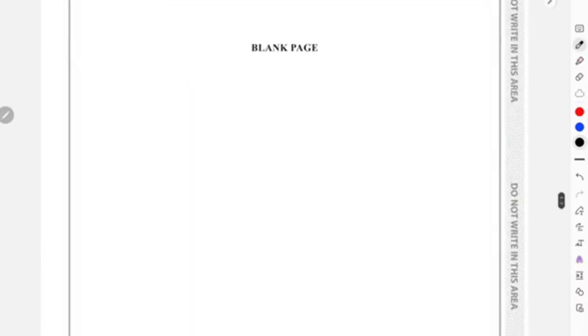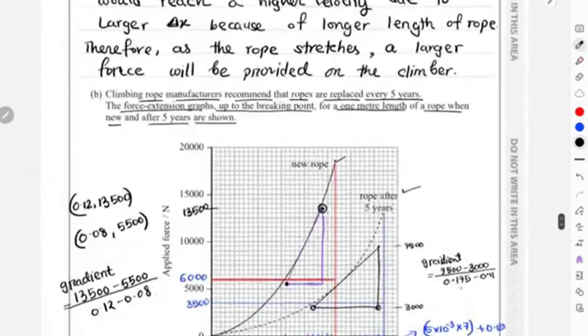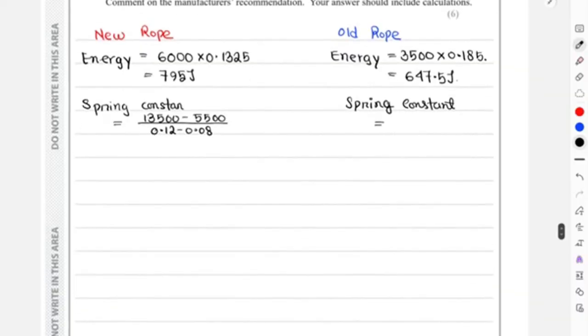This one, okay. So wait 1 minute. This is 9,500, 3,000, 0.195, and then 0.11.